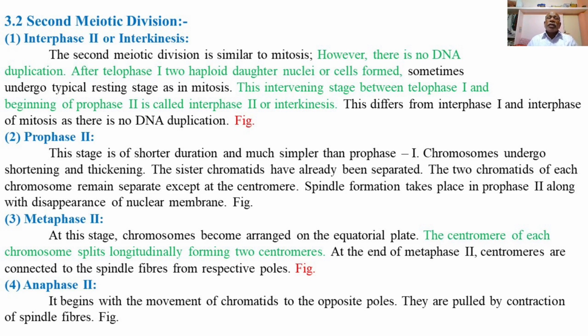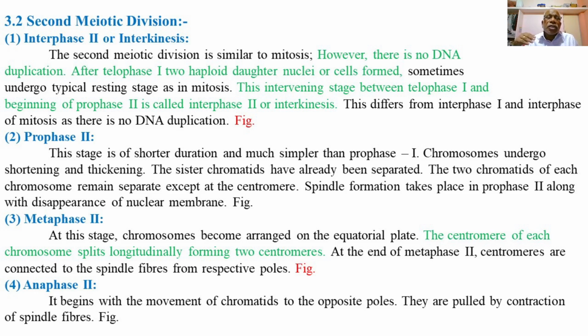Then the third phase, metaphase second. At this stage the chromosomes become arranged on the equatorial plate, similar to the metaphase of mitosis. The metaphase second of the second meiotic division is again quite similar to the metaphase of mitosis.